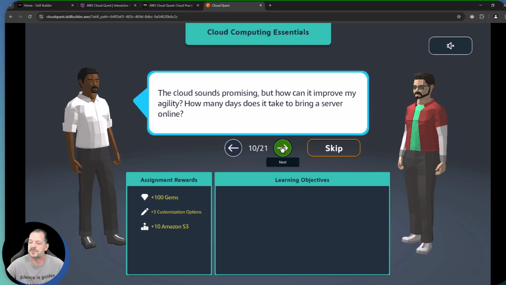I'm going to start synopsizing here. Sounds promising, but how can it improve my agility? How many days does it take to bring a server online?